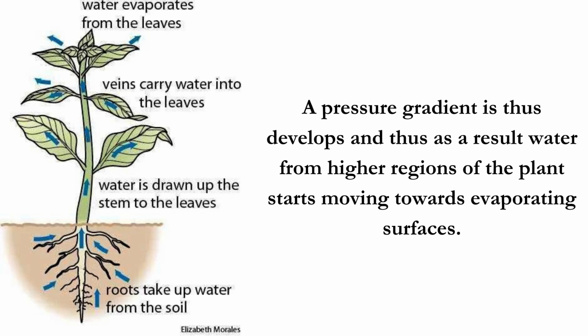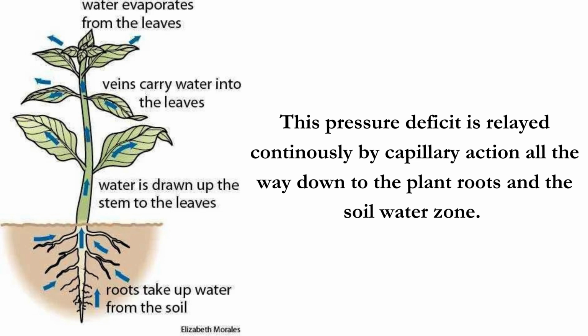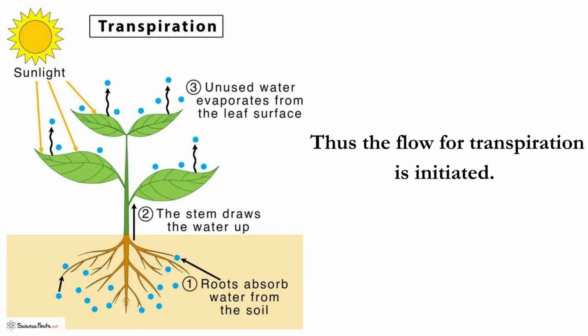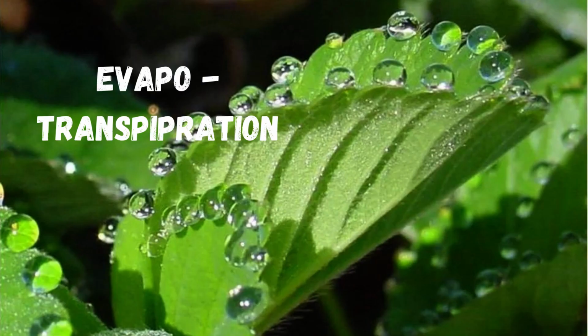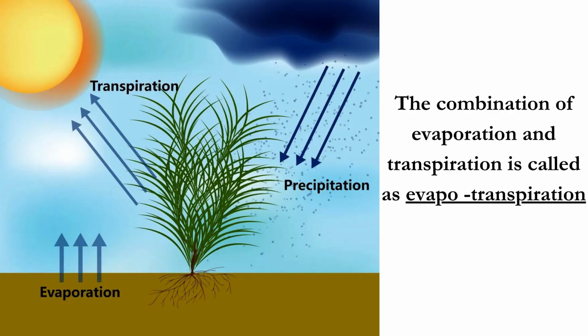towards evaporating surfaces. This pressure deficit is relayed continuously by capillary action all the way down to the plant roots and the soil water zone. Thus the flow for transpiration is initiated. The transpiration process is due to biological function of the plants. Evapotranspiration. The combination of evaporation and transpiration is called evapotranspiration.